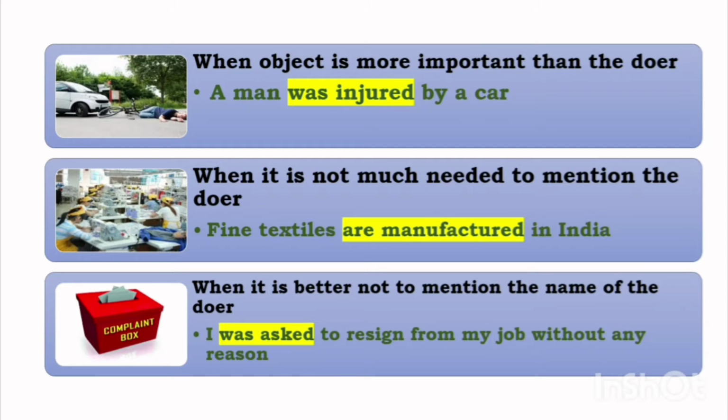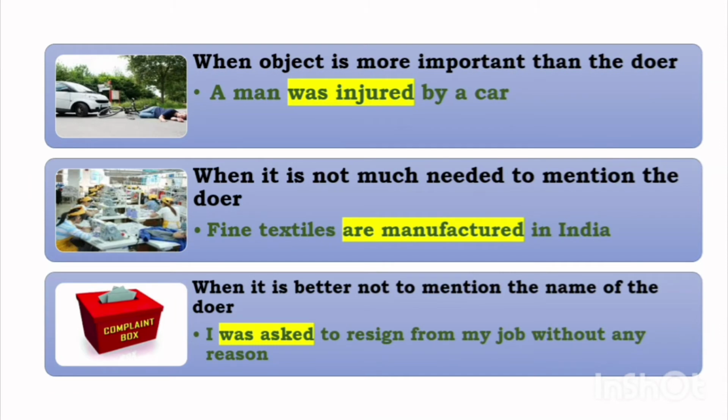For example, in the first picture we can see there's an accident has taken place. What are we writing? A man was injured by a car. Now here, why didn't we use active voice? The car hit the man. This is not important. The man was injured was more important. So we are focusing more on the man, which is the object here, rather than the car. So that's why we are using a man was injured by a car.